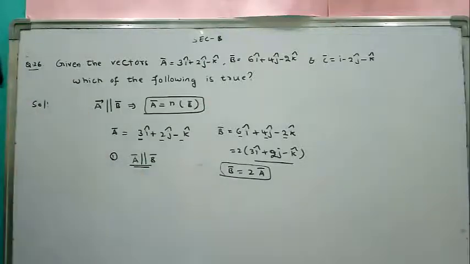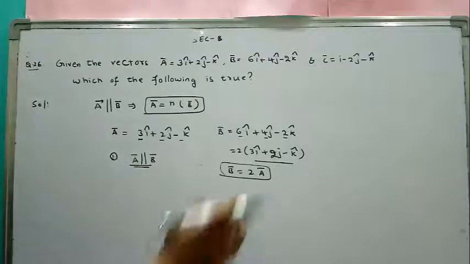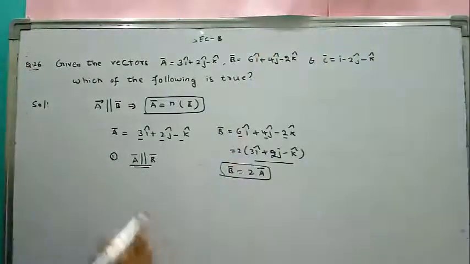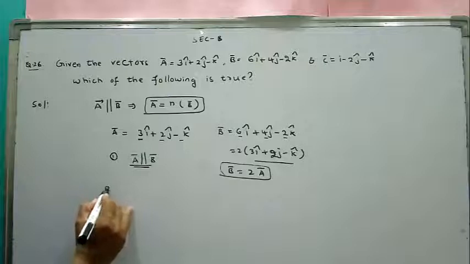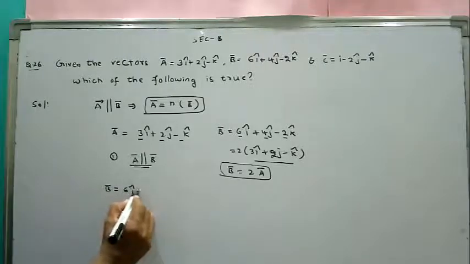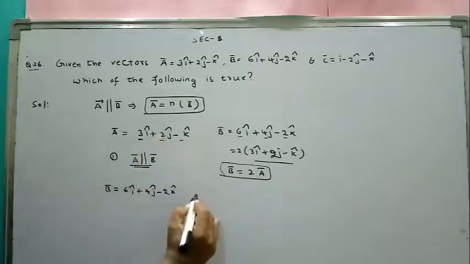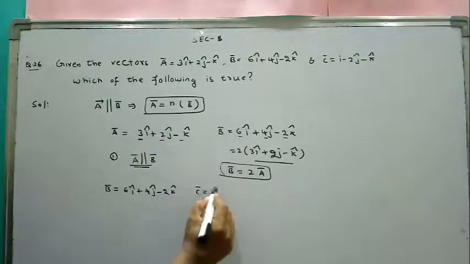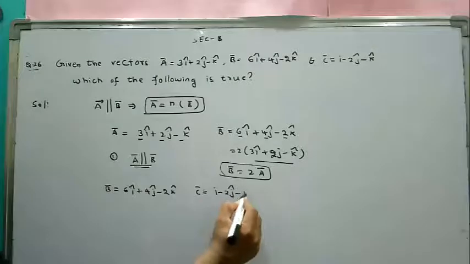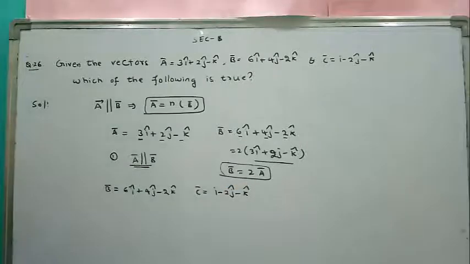Next we check one more relation, between B vector and C vector. B vector is 6i plus 4j minus 2k, and C vector is i minus 2j minus k.